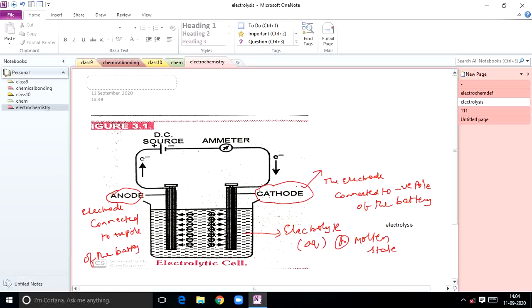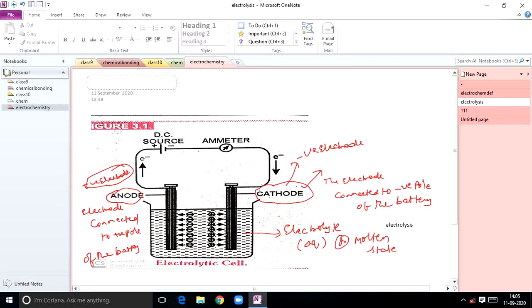So the negative electrode we call the cathode, and the positive electrode we call the anode. The anode acts as a positive junction, the cathode acts as a negative junction. That is a key point.